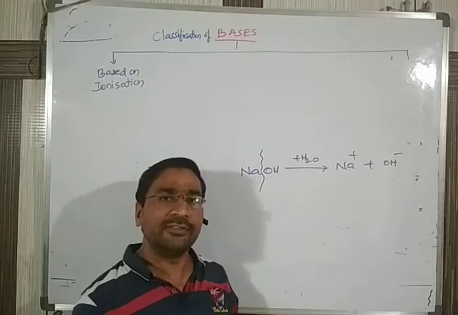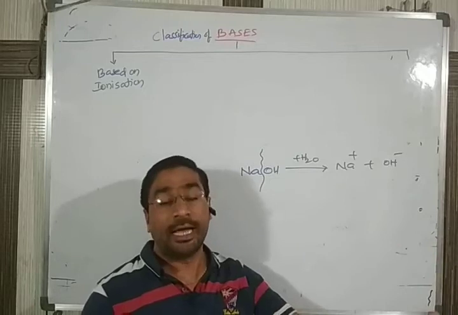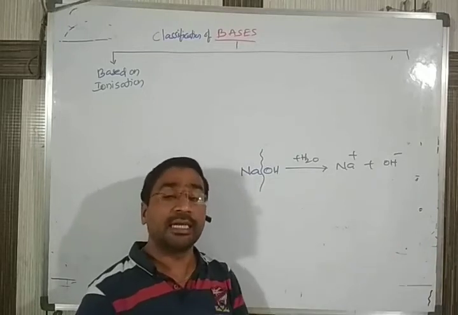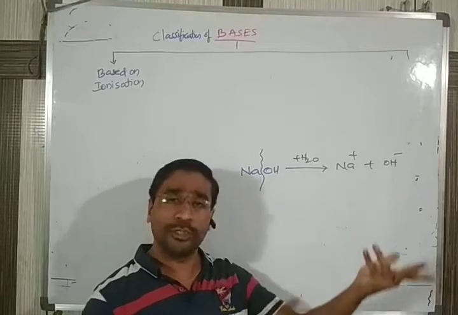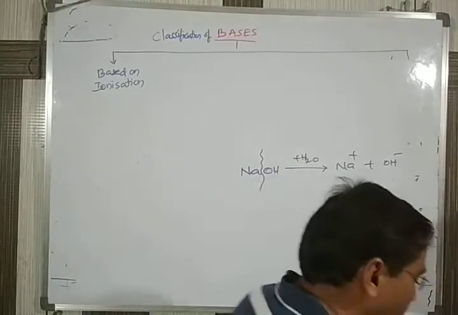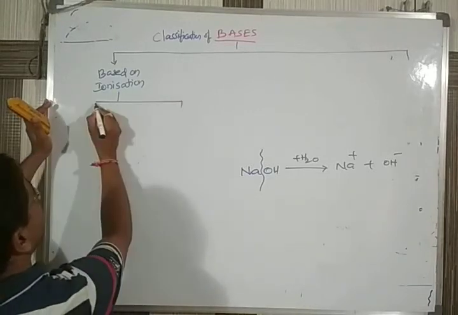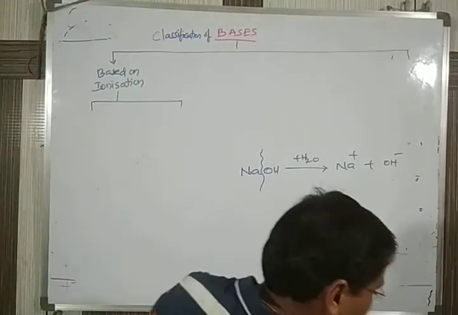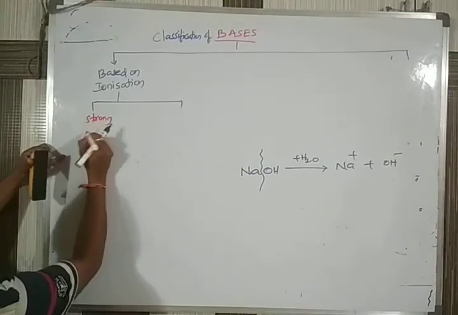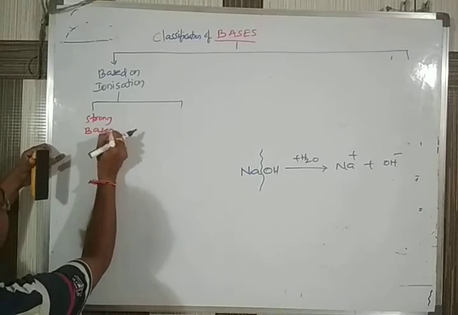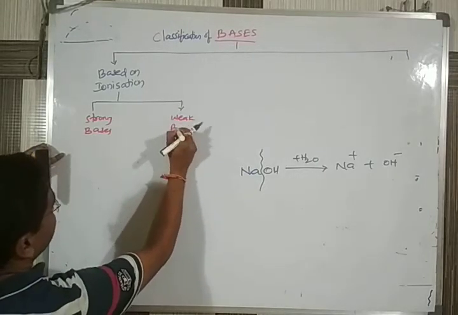If it is ionizing fast, you will get the OH- ions fast and more. If the ionization is slow, you may get a smaller number of OH- ions. So based on ionization, we say the bases are of two types. The first one is called strong bases. The other is called weak bases.